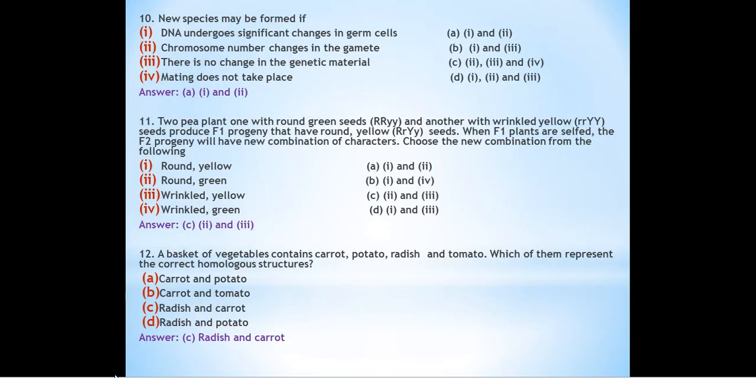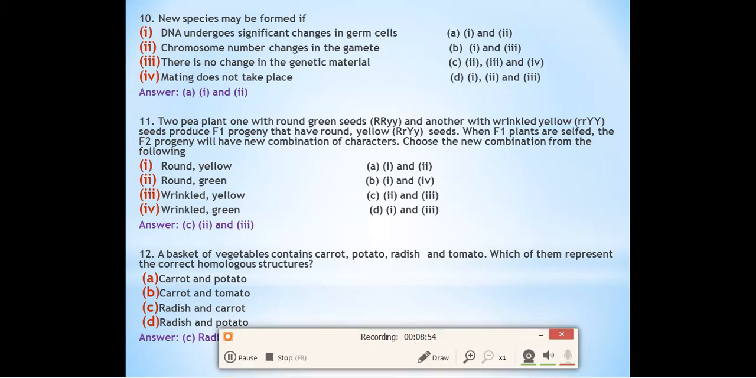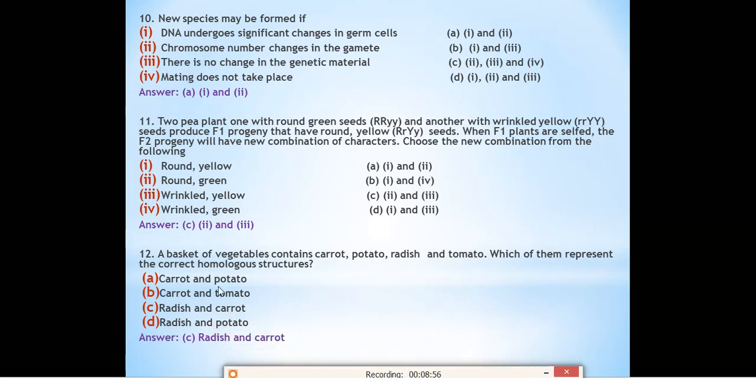Next, question number 10. In question number 10, we have: new species may be formed if... four options are given. DNA undergoes significant changes in germ cells, chromosome number changes in the gamete, there is no change in the genetic material, mating does not take place. These are the four points, and after that they have given the options: 1 and 2 is correct, 1 and 3 is correct, 2, 3, 4 is correct, 1, 2 and 3 is correct. The correct answer is option number A.